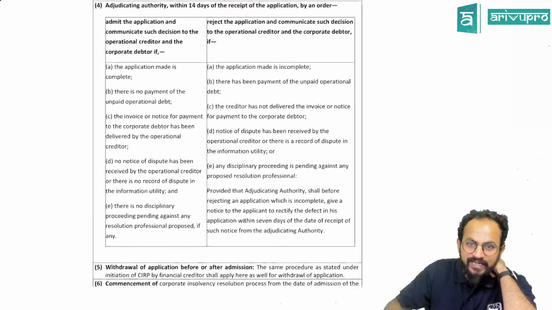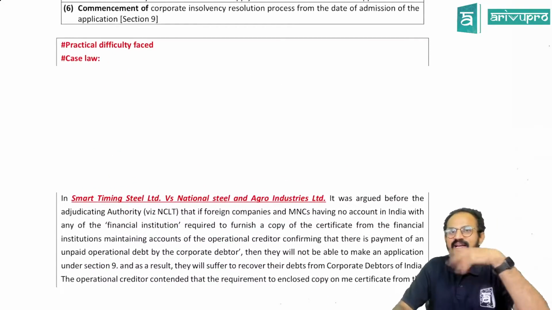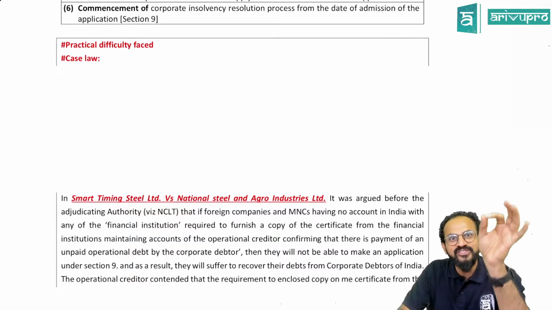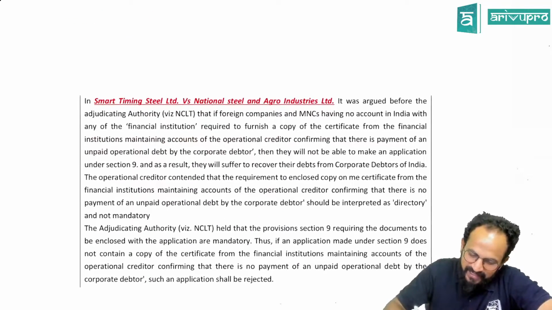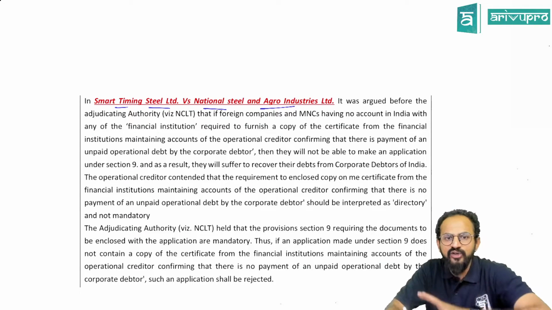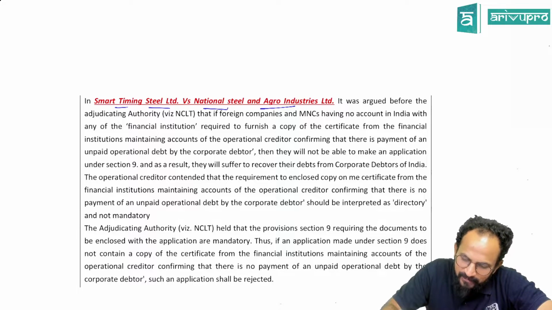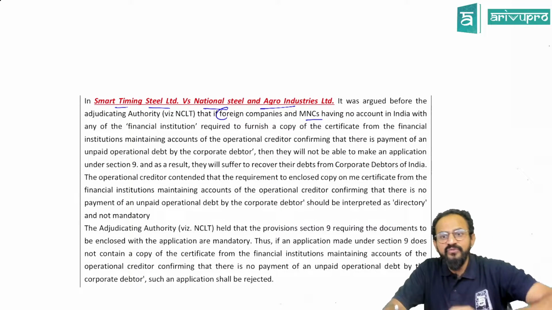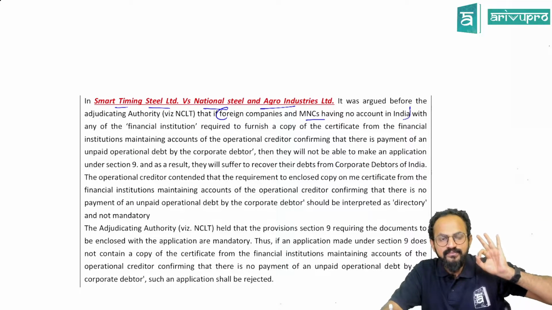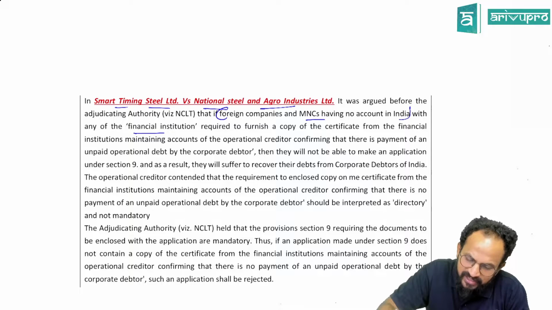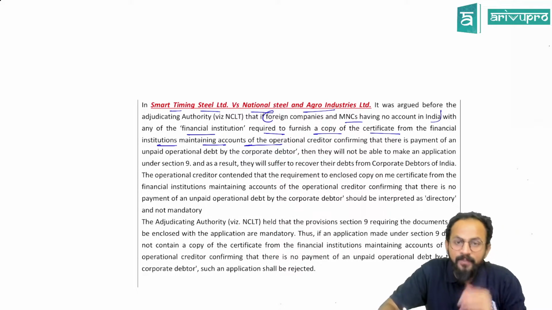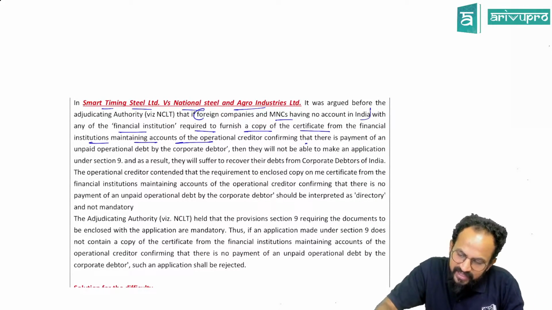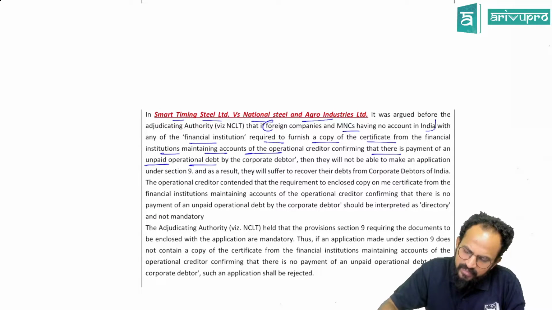Now, what is this, sir? Practical difficulty. Now, see, people. People in industry, there was one practical difficulty because of the way the law was drafted. Now in that, what happened? See here. In the case of Smart Timing Steel Limited versus National Steel and Agro Industries Limited, it was argued before the NCLT that if a foreign company or MNC has no accounts in India with any of the financial institutions, how can they furnish a copy of the certificate from the financial institutions maintaining accounts of the operational creditor, confirming that there is no payment of an unpaid operational debt by the corporate debtor?